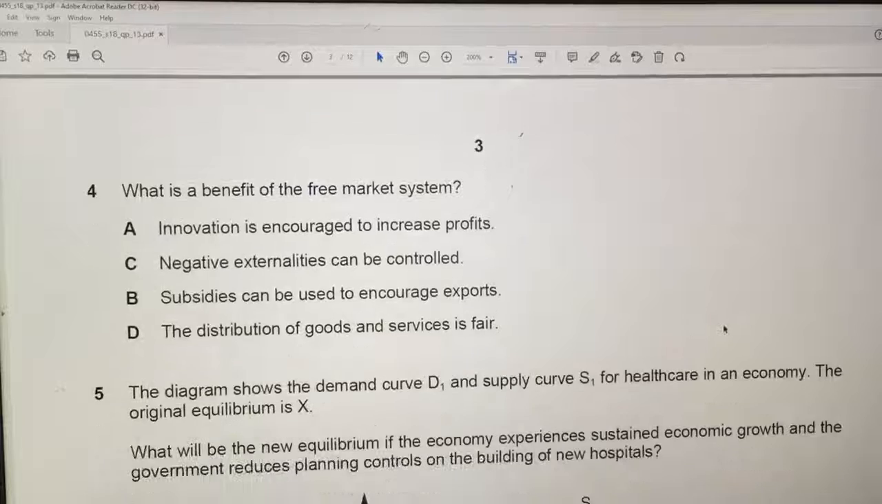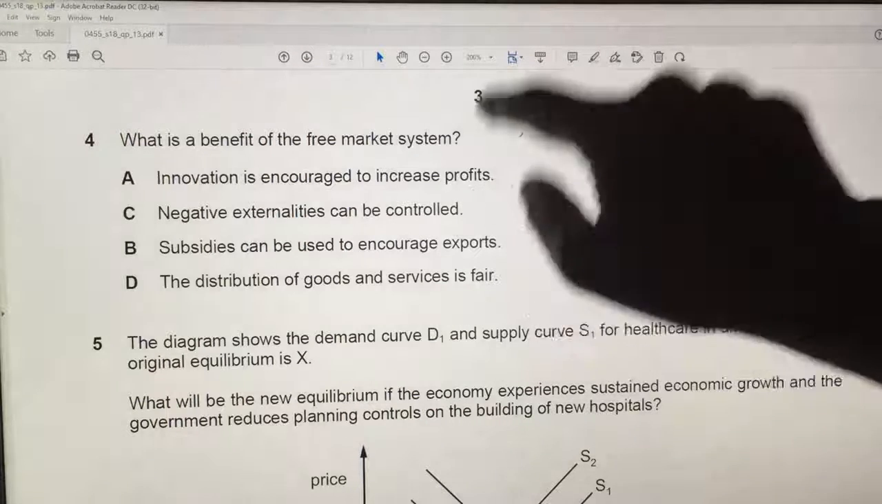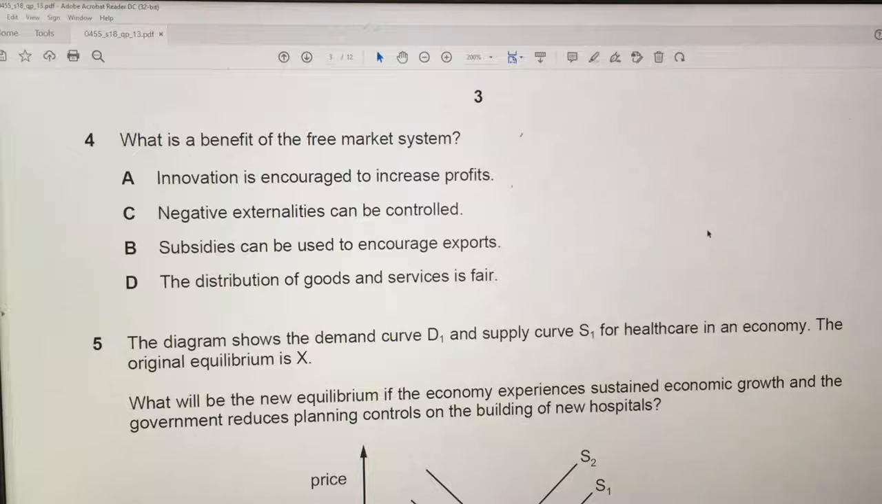Let's see, number 4. What is a benefit of the free market system? Buyers decide what will be produced by the decisions they make to buy. Innovation is encouraged to increase profits. I like this. That's one of the major benefits of a free market system, innovation. You're free to produce something you can sell, and so of course then you're happy to innovate. Then you can sell for a higher price, right? Increase your economic profits.